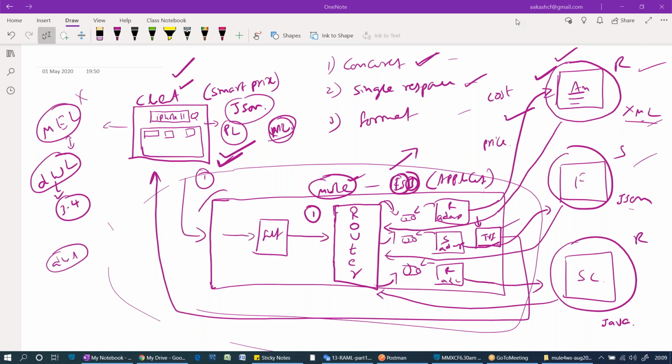And I have a separate course for DataWeave. It's an 8 hour course. I'm going to start it from next week for the world students. Okay, this is a different course. Only I will be talking about DataWeave language. Okay. Any doubts? Should I show a real-time example for this? Let me go ahead.